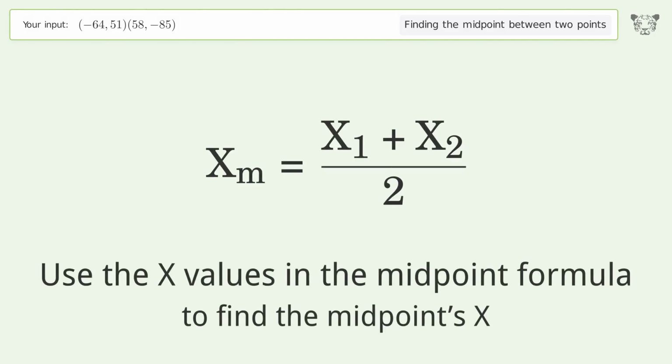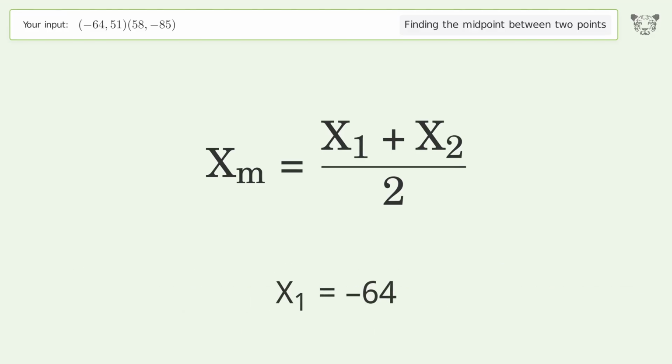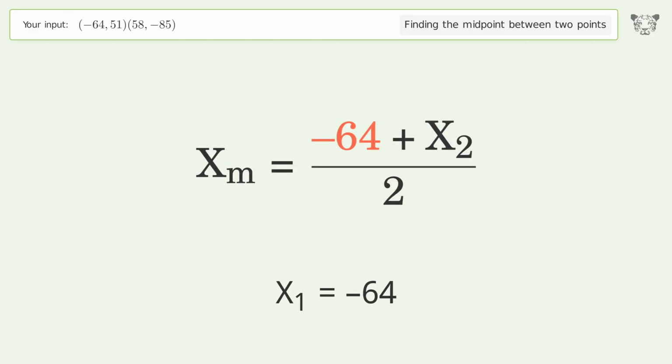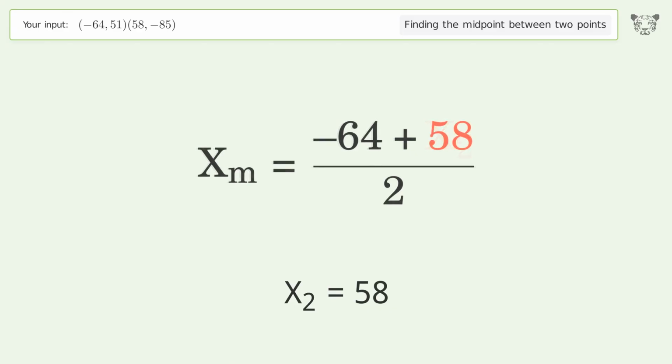Use the x values in the midpoint formula to find the midpoint's x. x1 equals -64. x2 equals 58. Simplify the arithmetic.